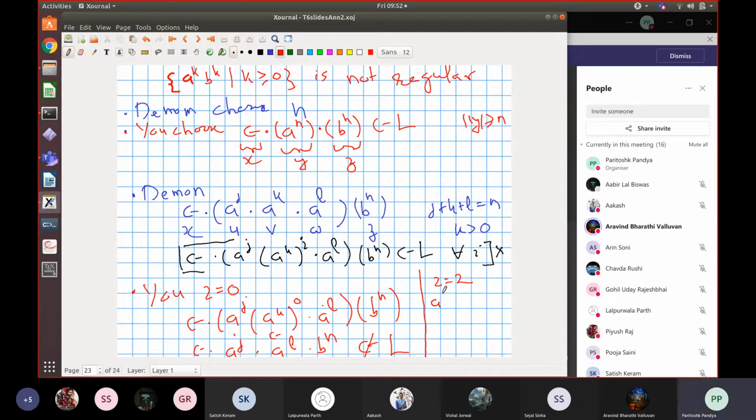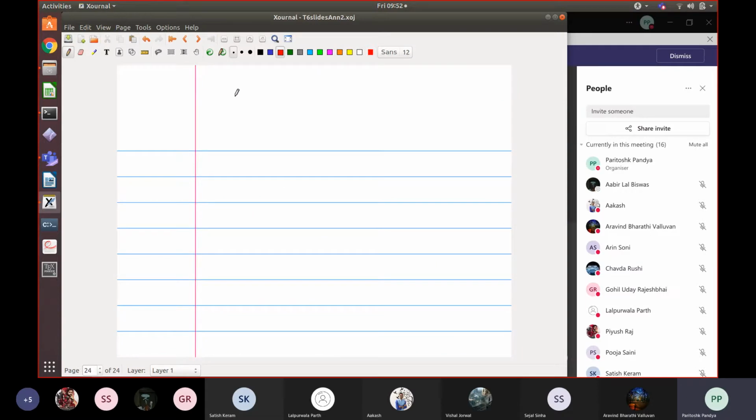Right, A part 2K. So you will have string A raised to J followed by A raised to K followed by another A raised to K, right? Because you chose to repeat that V part twice. And then you will have A raised to L and then B raised to N. Now, does this string belong to the language? No, because J plus 2K plus L is not equal to N. Right. So this also does not belong to the language. So this could also have been chosen as an I. There are many I's which will allow us to show that the string is not pumpable, right? So this is how you apply the pumping lemma. Exactly. One more example.